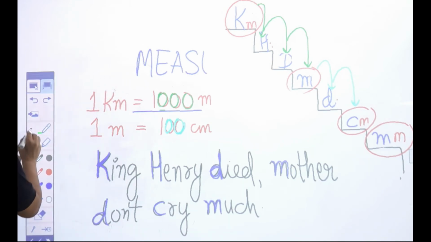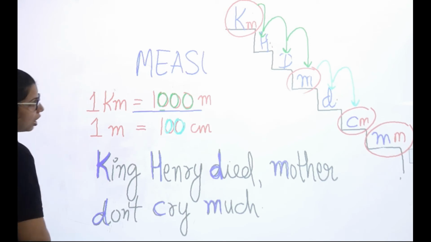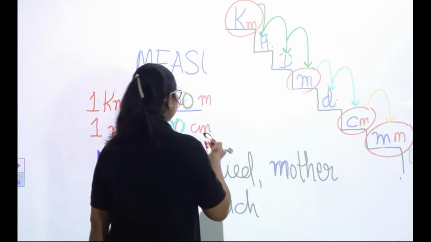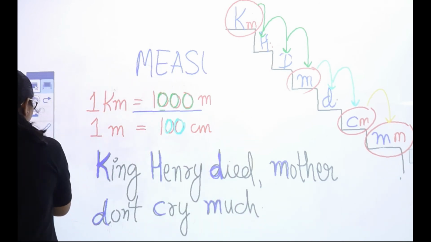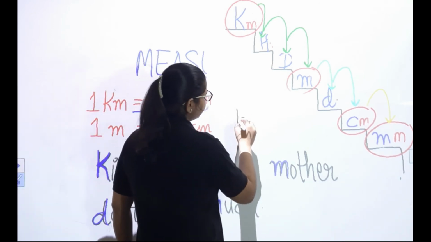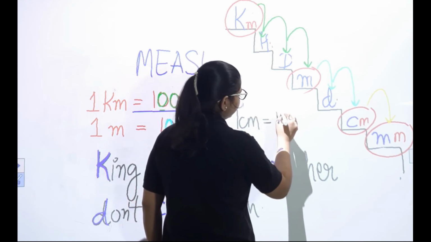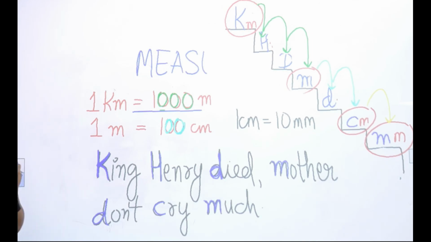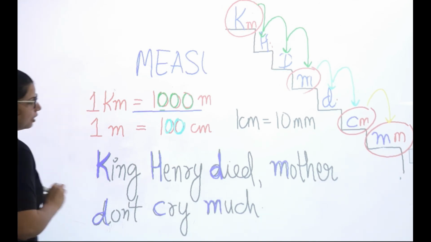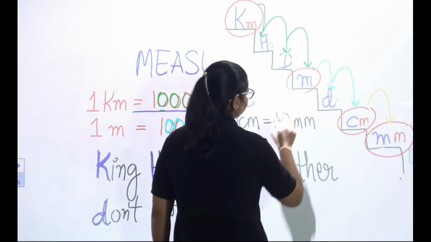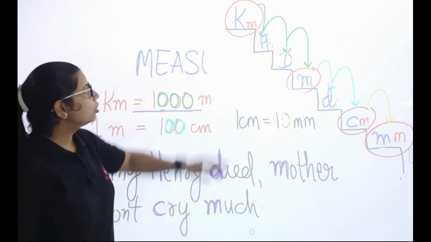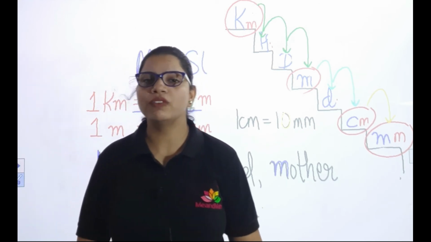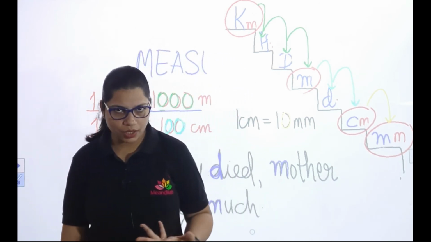And the last is centimeter to millimeter. Just one step. So, okay, I have removed it. Let me write 1 centimeter is equal to 10 millimeter. 1 centimeter is equal to 10 millimeter. So we just have 1 zero. Understanding? तो आपको ये steps, 7 steps और sentence ये याद रखना है. You will never do any question wrong.